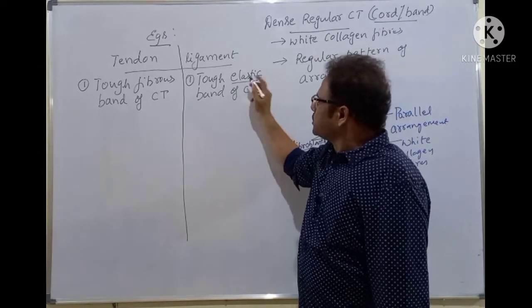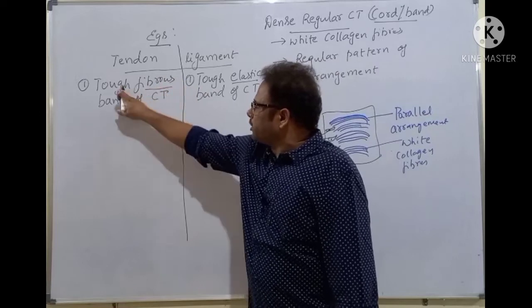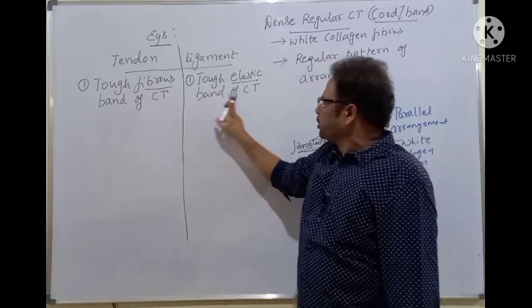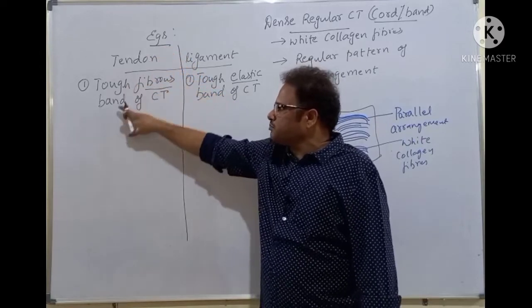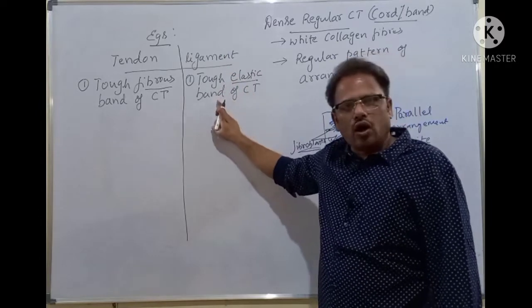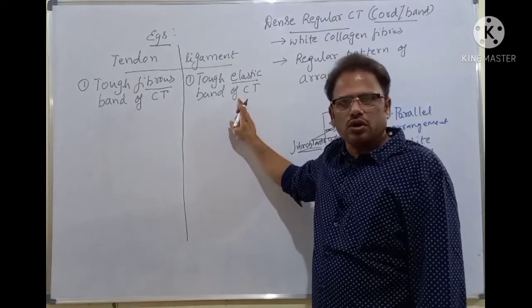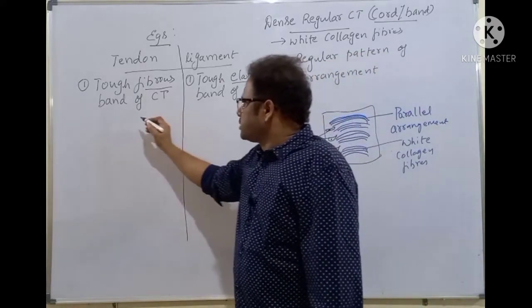See here, this is elastic ligament, whereas tendon is fibrous. Both are tough, both are bands of connective tissue, but tendon is a fibrous band of connective tissue, whereas ligament is an elastic band of connective tissue. Clear, students, all of you? Hope you are enjoying the session, my dear bachon, all of you. So that is the first point.